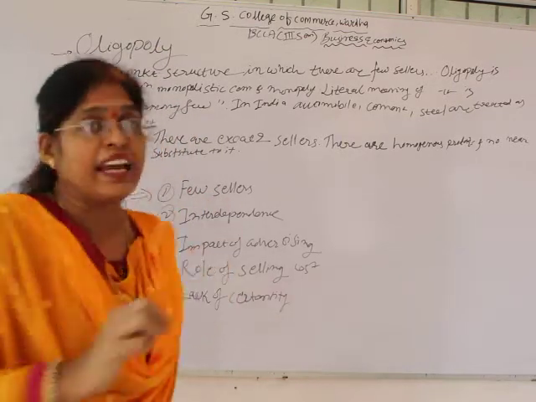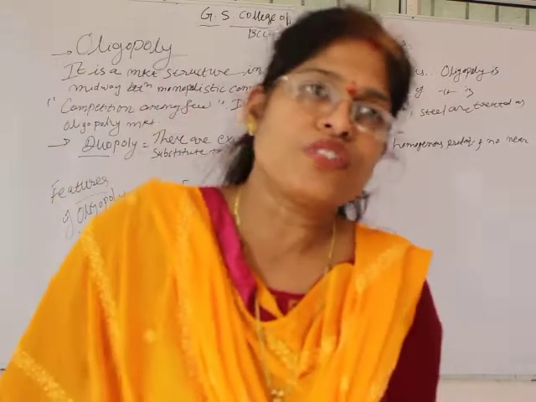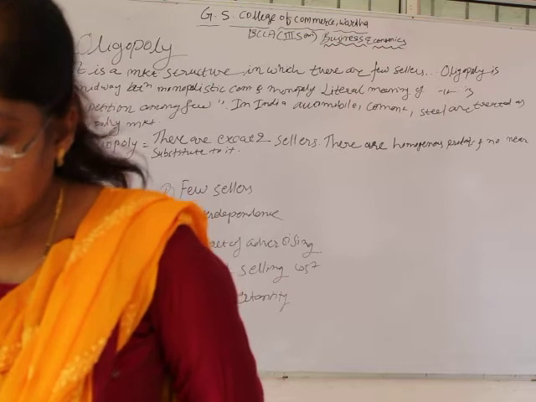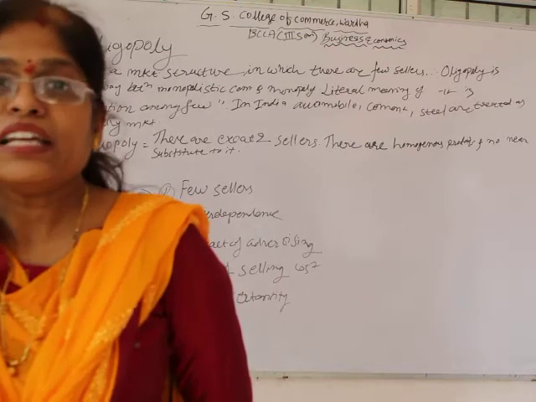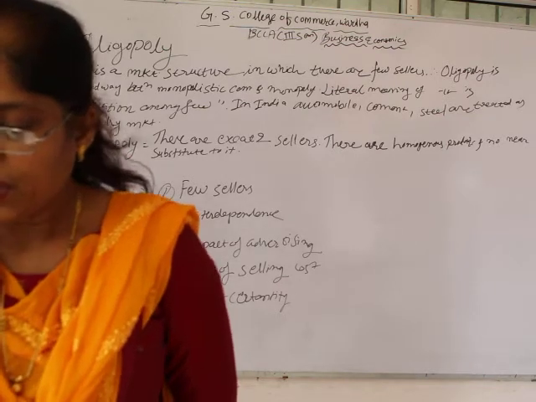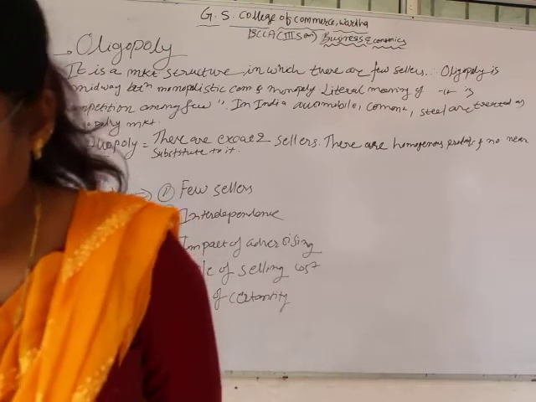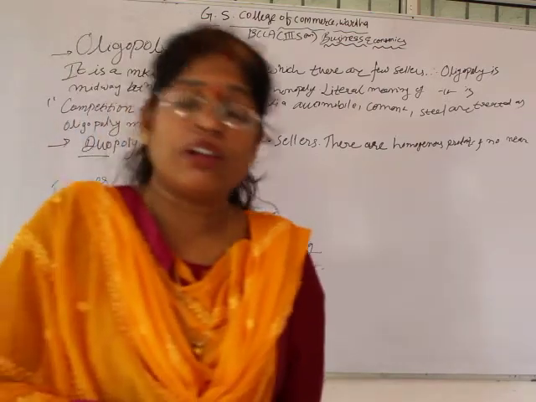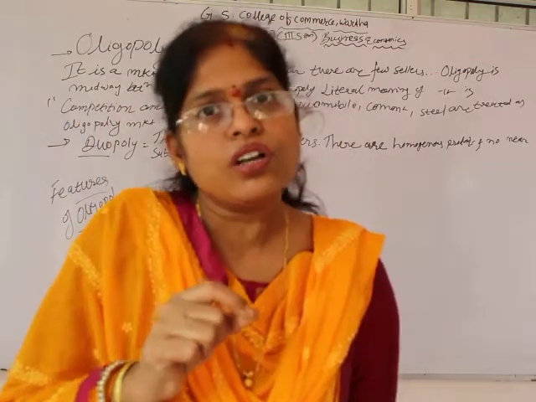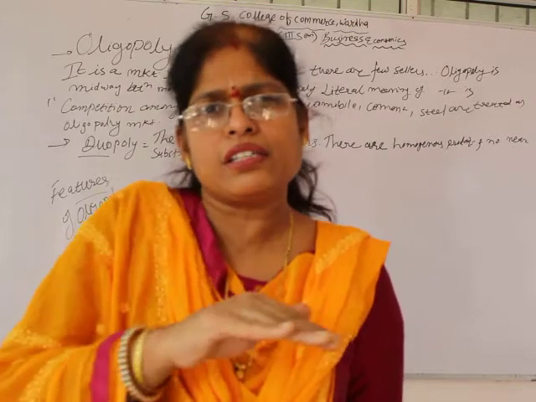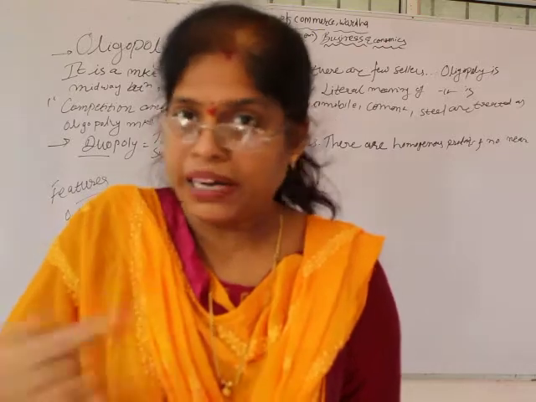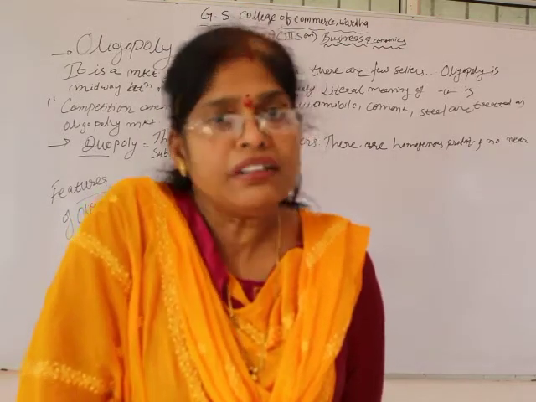Then next is lack of certainty. Why lack of certainty? Because there are more sellers in the market structure, and the seller is not sure about the amount of profit he may earn. There is price fluctuation because there are few sellers, and if one seller reduces his price or makes some changes in quality or price, it has a direct impact, as we have seen in point number 2, interdependence.